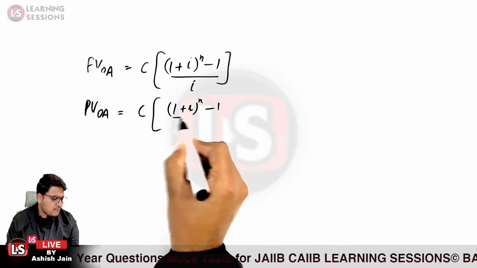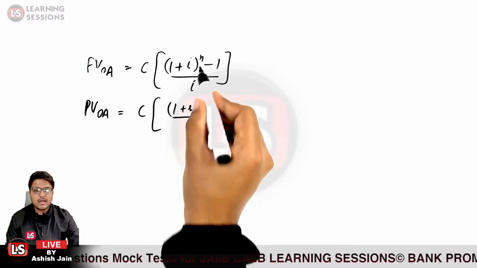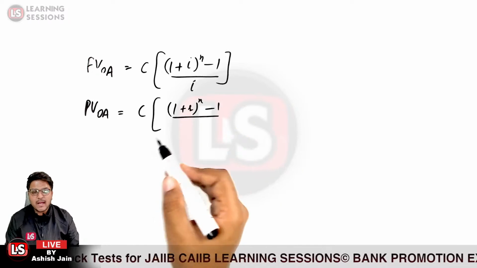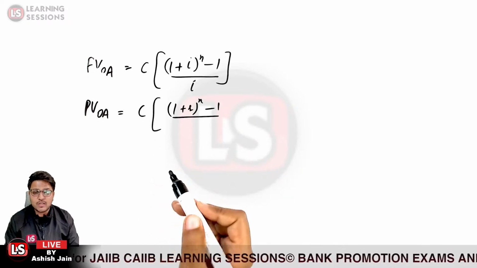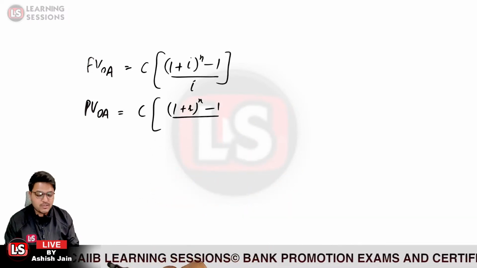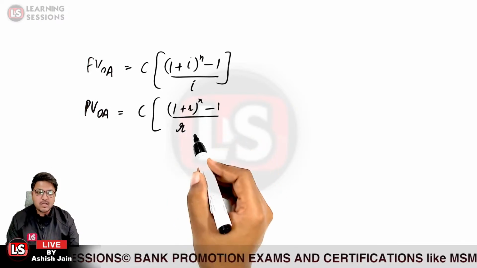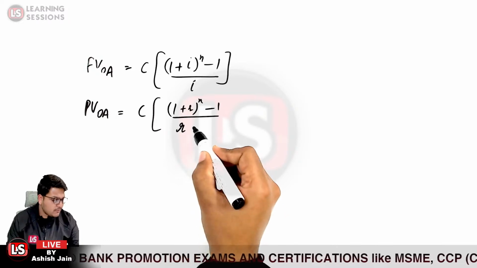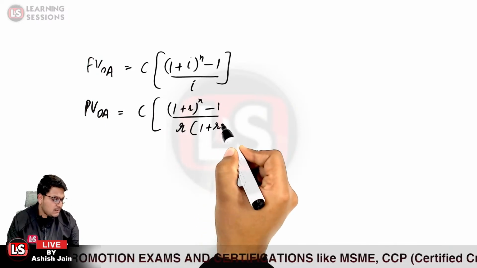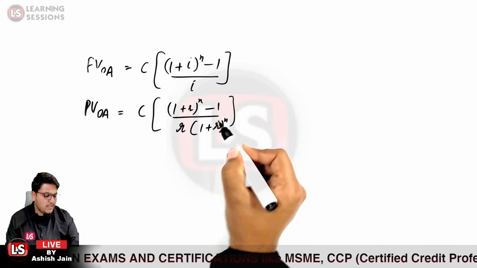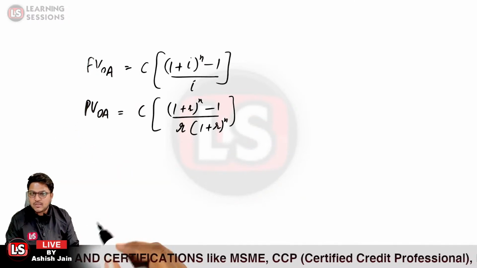That is for reference only, because R is the discount rate, whereas I is the interest rate that is being paid to you, and R is the discount rate at which you will be discounting the future cash flow to the present value itself. And only one extra term is there in the denominator, that is 1 plus R raised to power n, and that is the present value of the ordinary annuity. This is quite simple now.